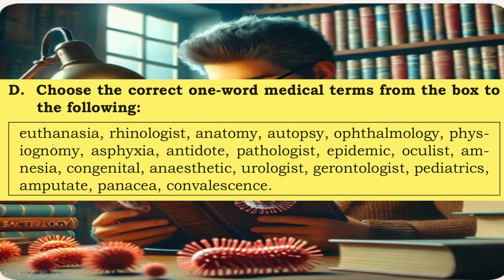D. Choose the correct one-word medical terms from the box for the following. Anesthesia, rhinologist, anatomy, autopsy, ophthalmology, physiognomy, asphyxia, antidote, pathologist, epidemic, oculist, amnesia, congenital, anesthetic, urologist, gerontologist, pediatrics, amputate, panacea, convalescence.